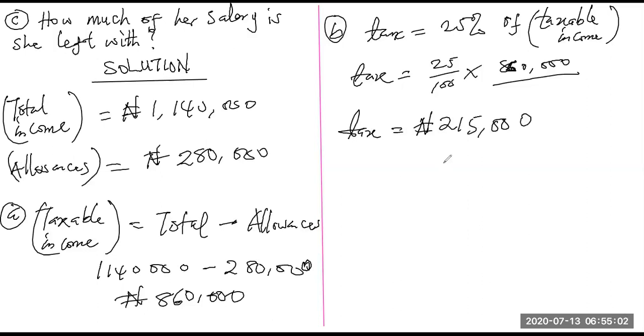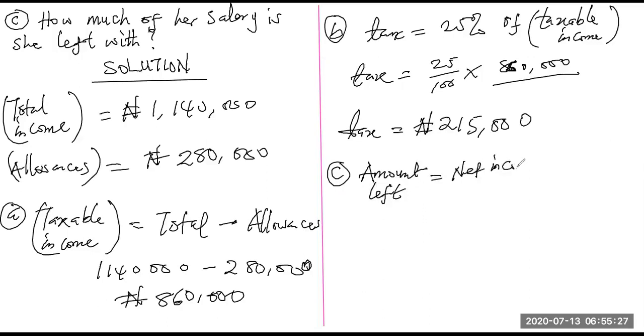Now what is the next question? Question C: how much of her salary is she left with? That is the third question. So the amount left, which is the same thing as her net salary or net income, is equal to net income.